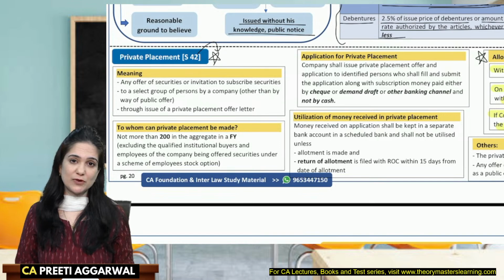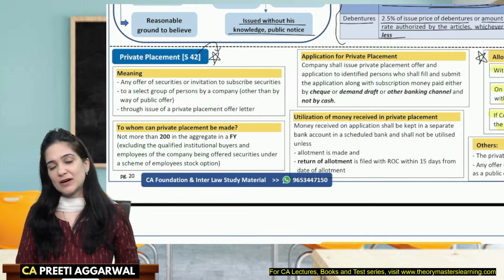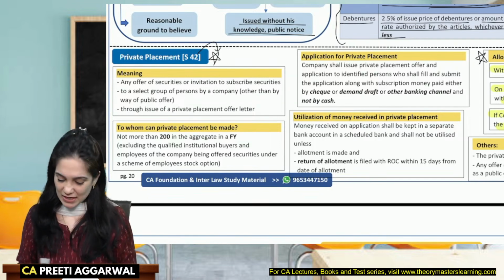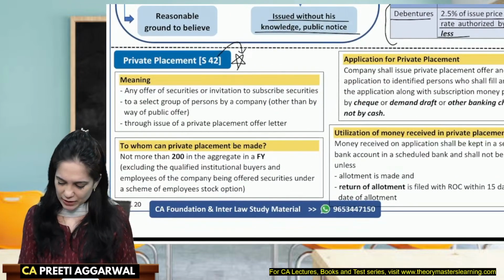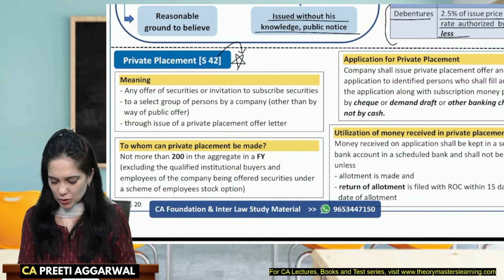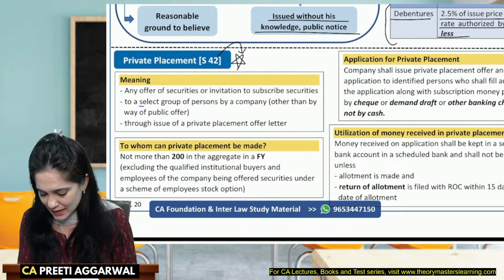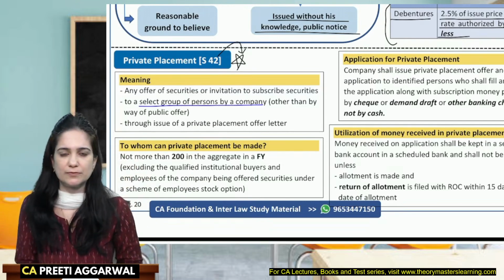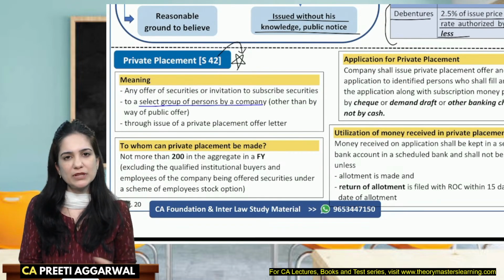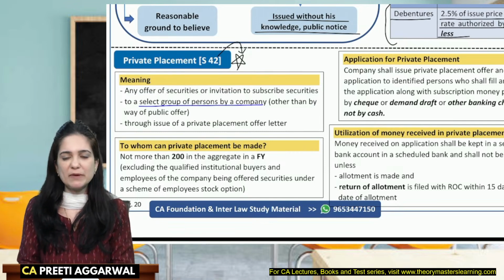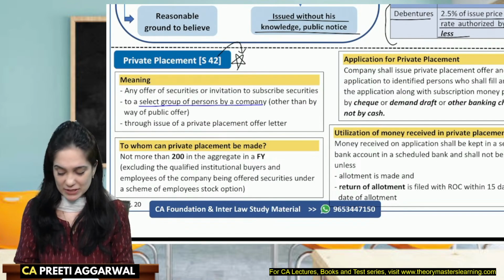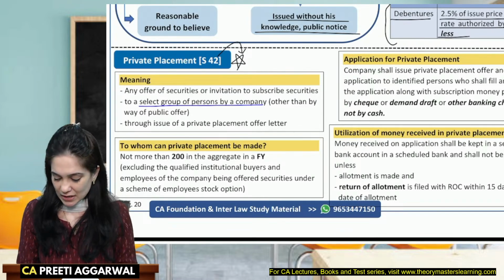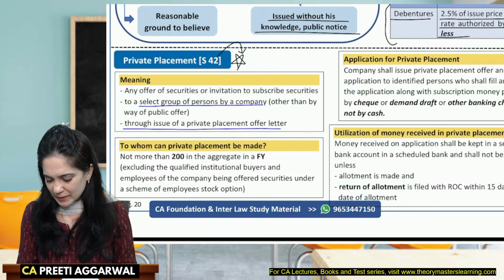So this is one of the methods of issuing shares, and we need to have proper procedures, right? It is an offer of security or invitation to subscribe for securities, but this offer is given only to a select group of persons who are identified by the directors, and the list is also given to the board in the board meeting, that, see, this is the list of people to whom we are going to offer the securities. This is other than public offer. It is issued by way of private placement offer letter.